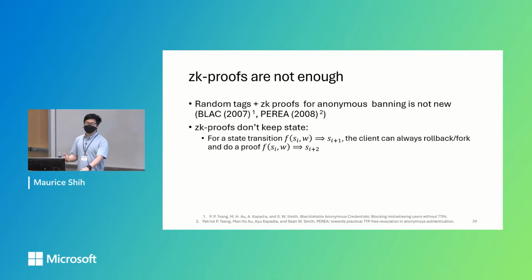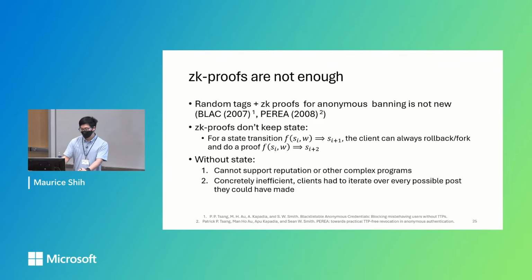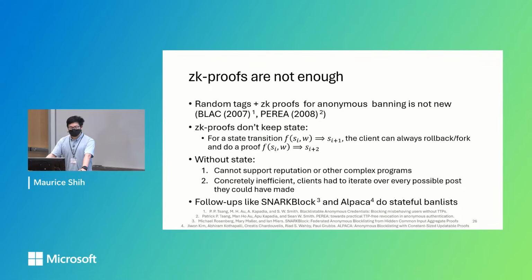And they have these drawbacks because ZK proofs don't keep state. When you try to prove state transition from state Si to Si+1, nothing prevents you from doing Si to Si+2, getting rid of that prior state. So without state, we cannot support reputation or other complex programs, and they're concretely inefficient as shown in these prior two works, as clients have to iterate through all possible posts they could have made. As a side note, works such as Snarkblock and Alpaca do stateful ban lists.